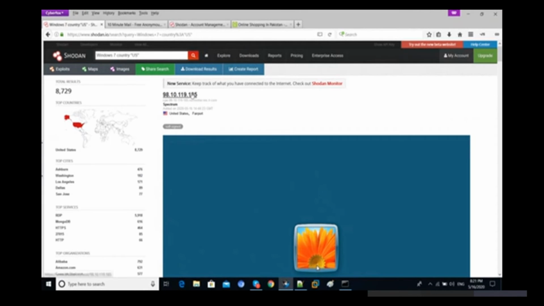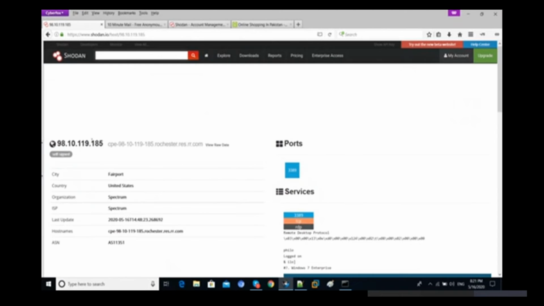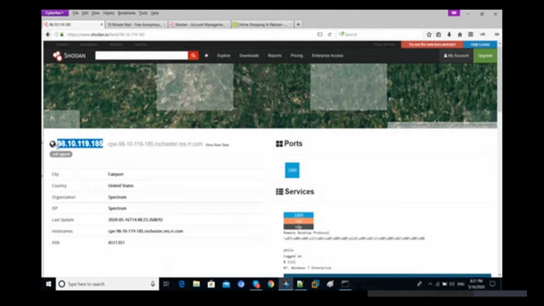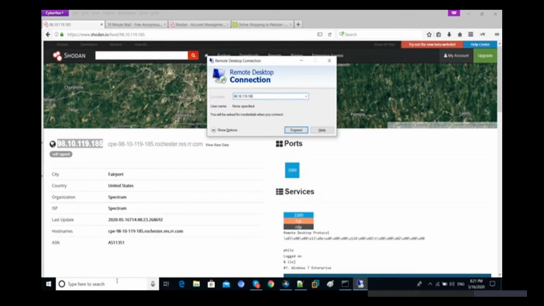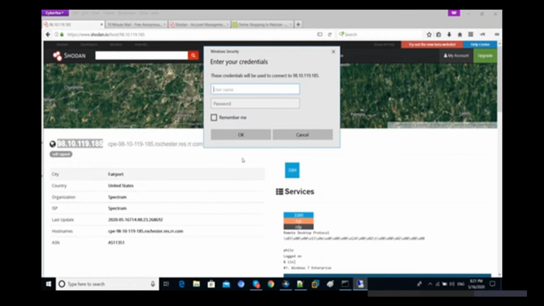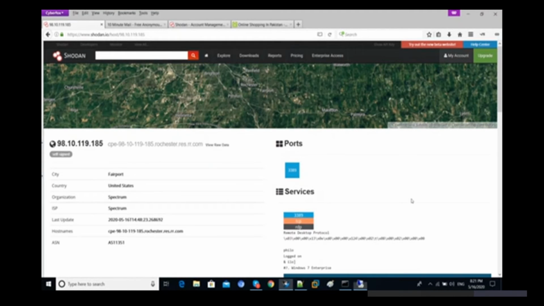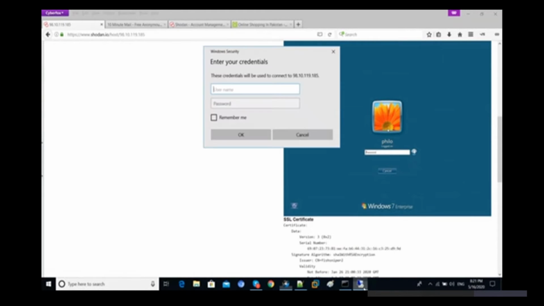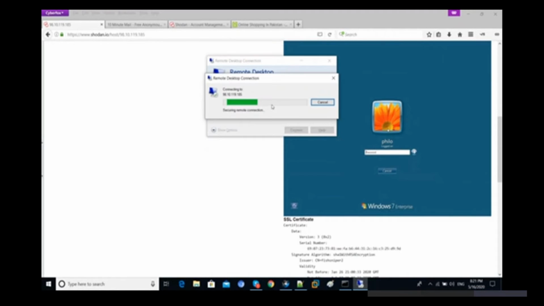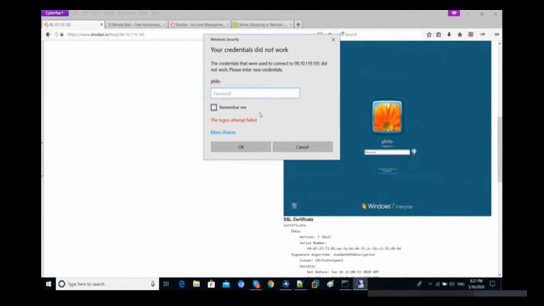Now if you want to check out on this one, then definitely you can test it. Like let's try to check out. I want to test it on this one. Control C, and let's try to check out. We know RDP is there, right? So RDP is there, and you can see we are getting the RDP there. So with the help of this one, we can easily find out the username. Username is philo. So let's try philo, and let's try 1234, a random number.